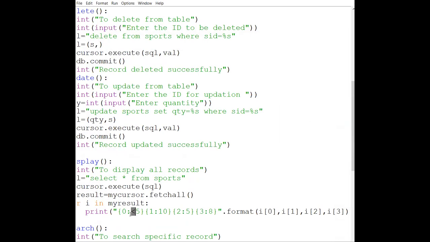Now if we use this particular symbol everywhere, this is the less than symbol, and it is for left alignment. Think like this: less means left. So if I write it everywhere like this, every piece of information will be left aligned.